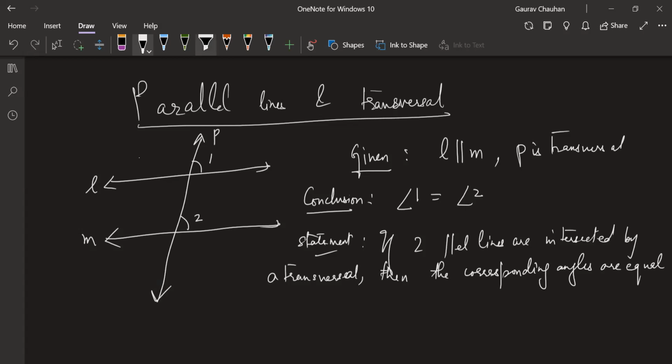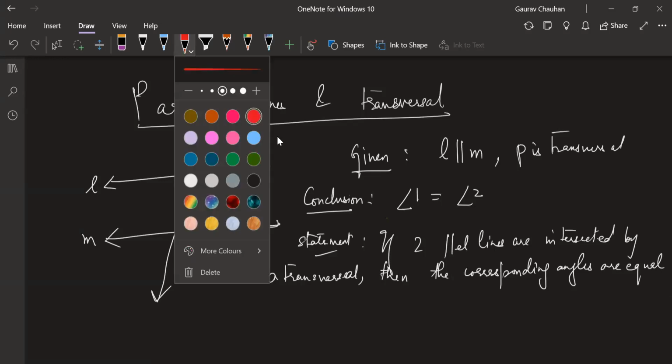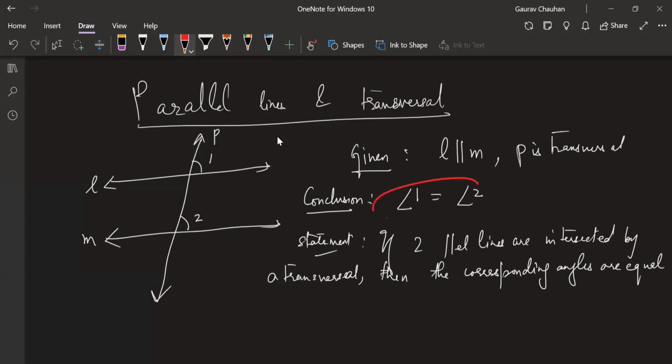Here I want you to note very carefully, guys. This is the green part. This is told to you. It is told L and M are parallel. First only they have given this, and they have told P is intersecting them. Now you're concluding that corresponding angles are equal. This is your deduction or conclusion from what is given. Because they are given, this has to happen.